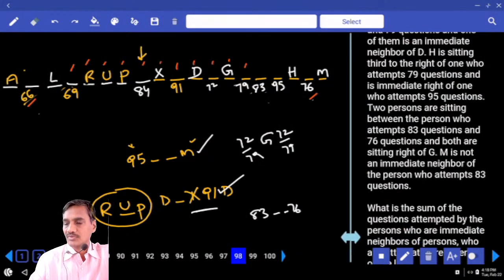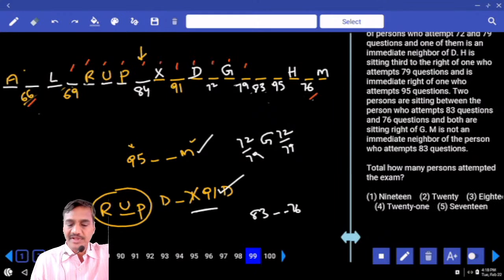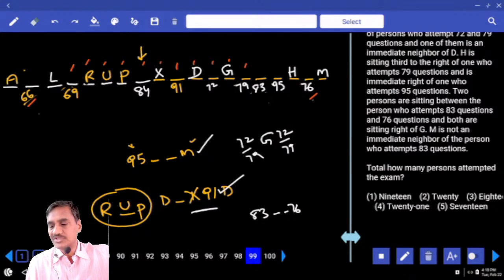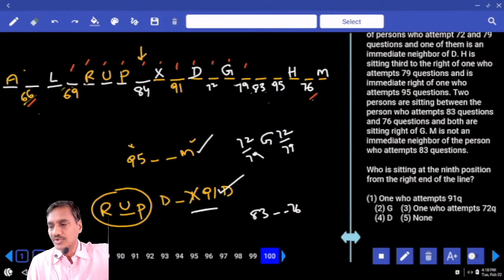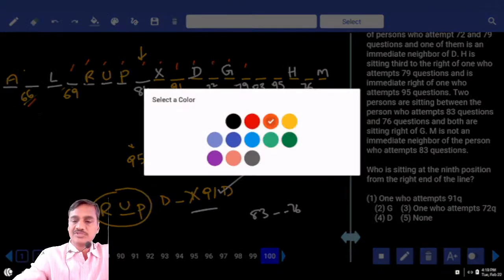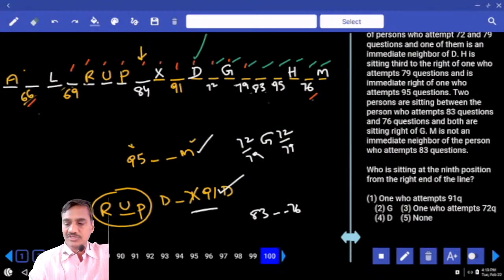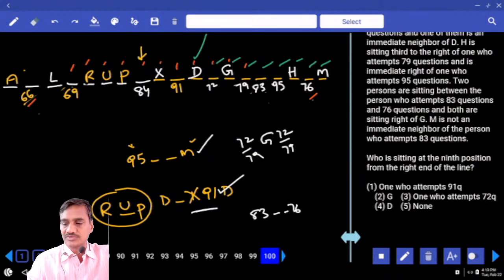The next one, 142. Then 99. Total how many persons attempted the exam? 19 choice 1. 100. Who is sitting at the 9th position from the right end of the line? Right end of the line, 9th position. Tell me who is that person? 1, 2, 3, 4, 5, 6, 7, 8, 9. And who is that person? D. D, that is given in choice 4, question number 100.